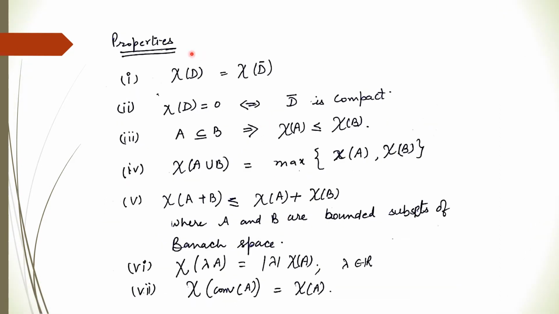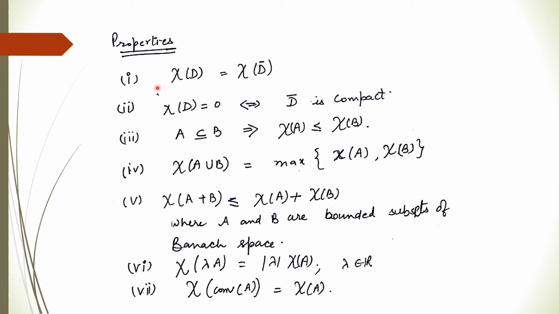Now some properties of measures of non-compactness. The measure of non-compactness of any bounded subset of a metric space is the same as that of the closure of that set. The measure of non-compactness is 0 if and only if the closure of D is compact. So if D is compact, then the measure of non-compactness is 0.